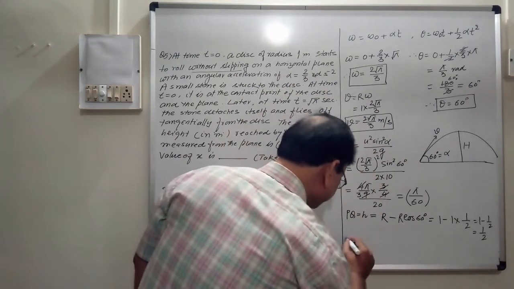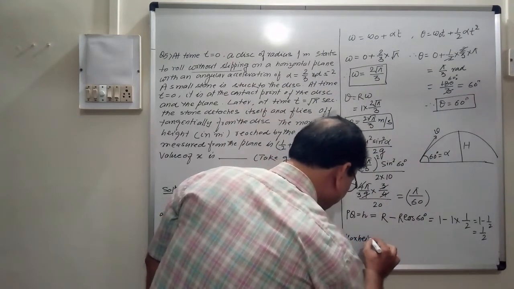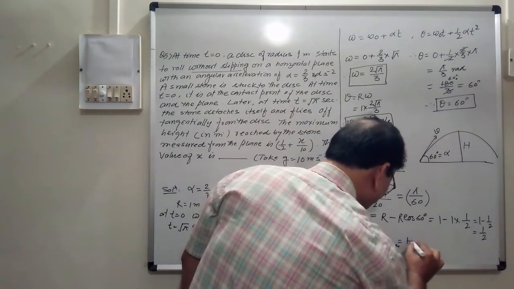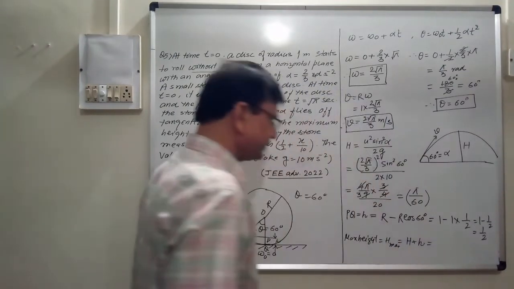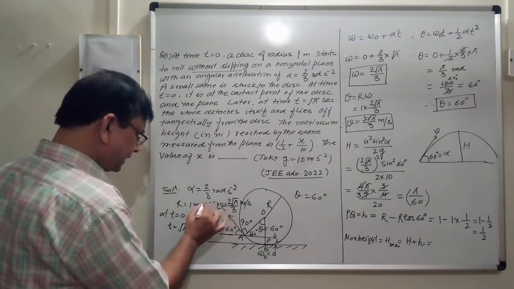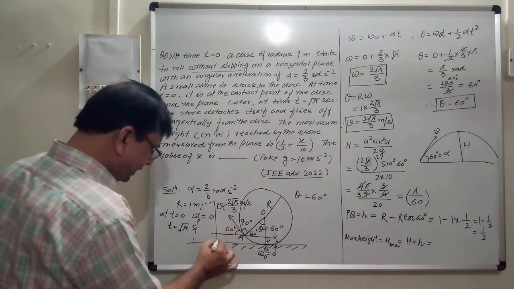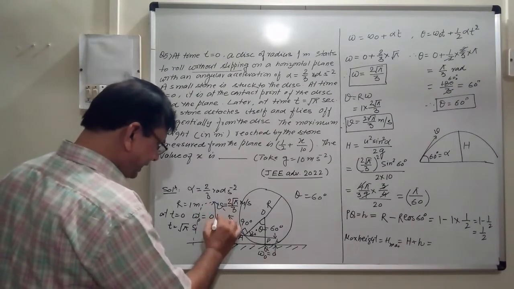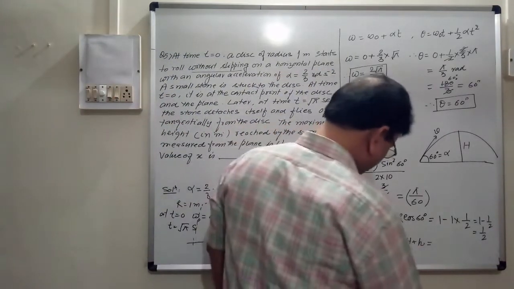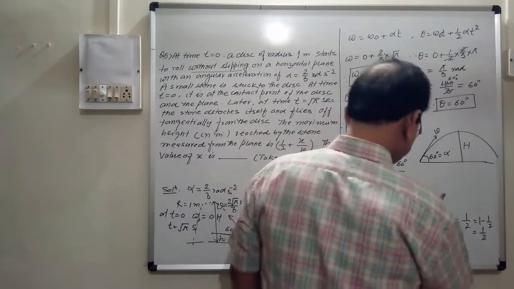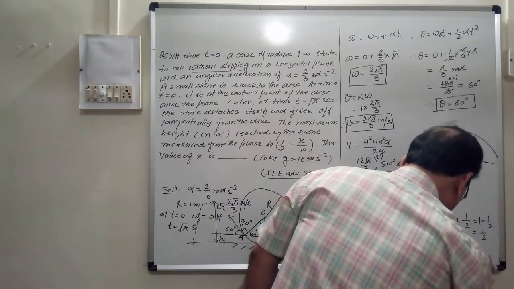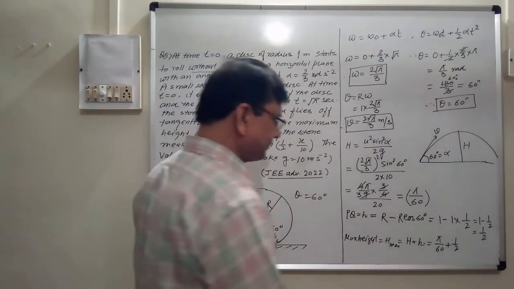So total height, maximum height, H max is equal to H plus small h. ये हो जाएगा टोटल हाइट. यहाँ सरफेस से लेना है, so it will go up, ऐसा ऐसा करके यहाँ गिरेगा कहीं. So this is the total height. So that is capital H and this is small h. So capital H is this pi by 60 and this is pi by 60 plus half. Right? This is the maximum height we got.